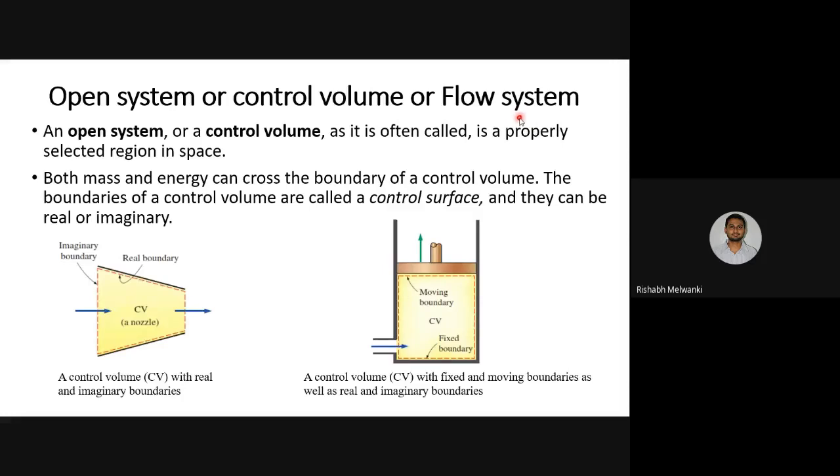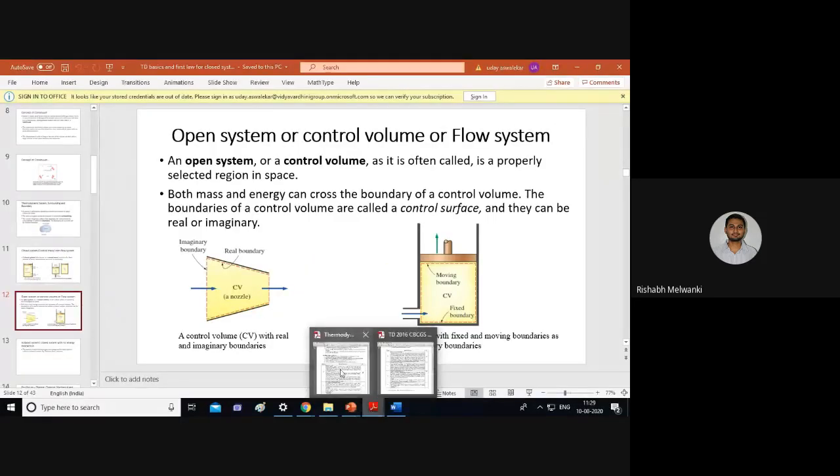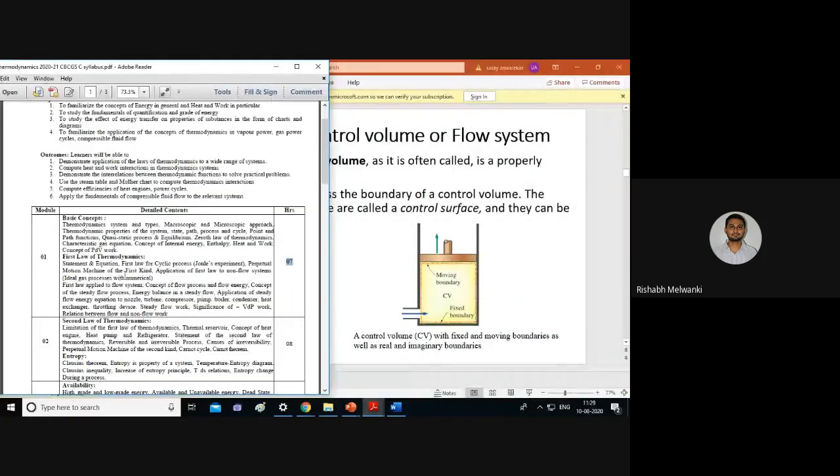Okay. In the syllabus, what we had seen, we'll go back to the syllabus part. Here you can see the first law of thermodynamics applied to flow systems and the first law of thermodynamics applied to non-flow systems.